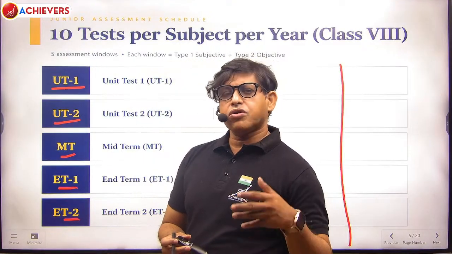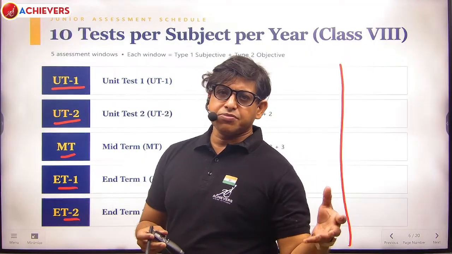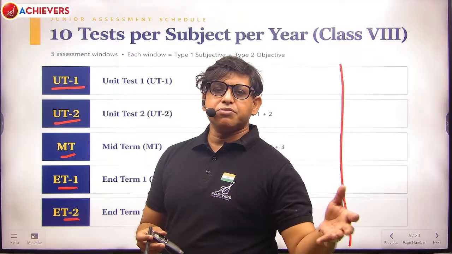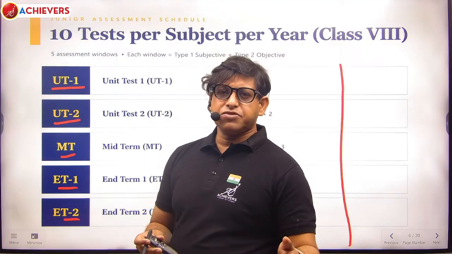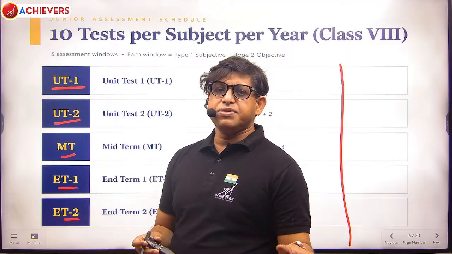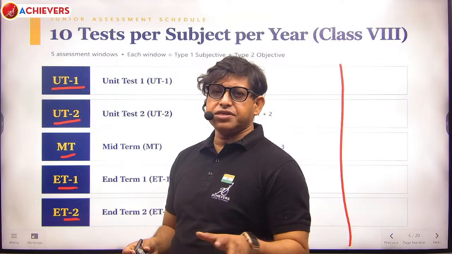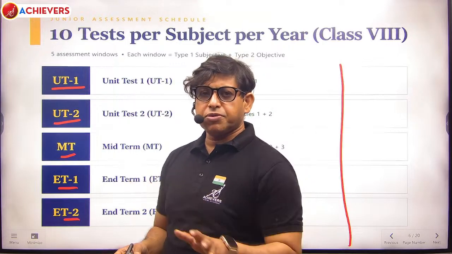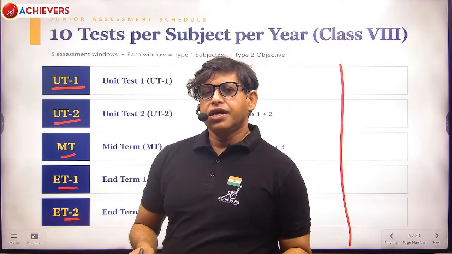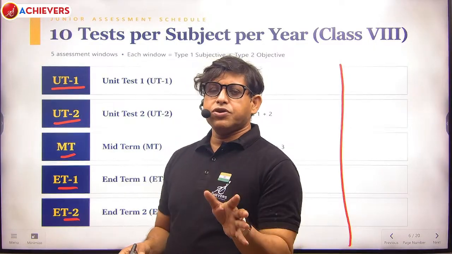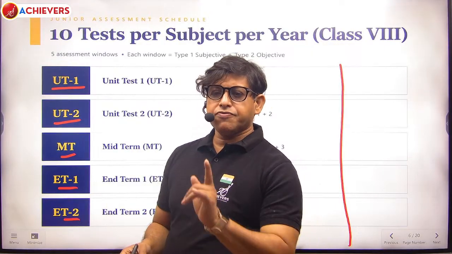Dates are not given because we are going to form some batches specifically with respect to some schools: batch number 1, batch number 2, batch number 3, batch number 4. And there can be individual 3-4 people coming from CBSE and saying that we are interested to take this particular mock test series of CBSE for this particular class. Then we are going to form that batch, a WhatsApp group. Then we are going to discuss what your preferred timing is. Then we are going to give that particular timing for that particular batch.